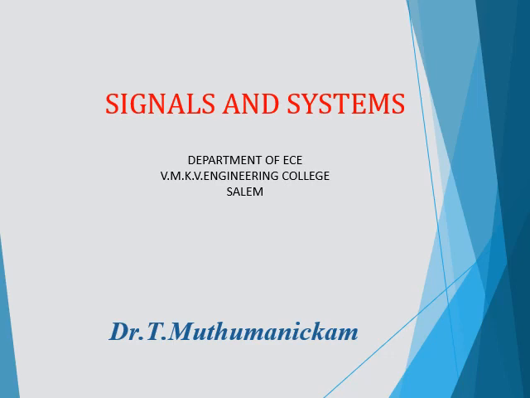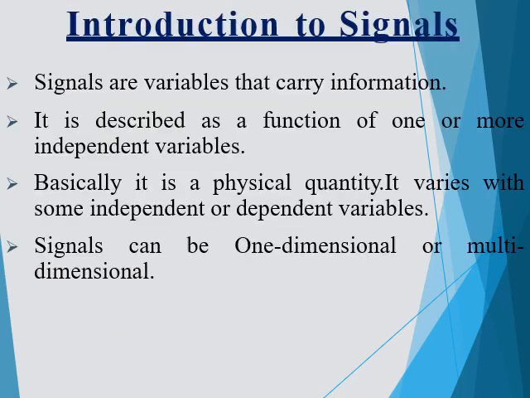Today we are going to see a subject in signals and systems. In that, what is a signal and its classifications, we are going to discuss today. So signals are variables that carry information. It may be anything, an electric signal, an electronic signal, a voltage signal or a current signal, whatever it may be.